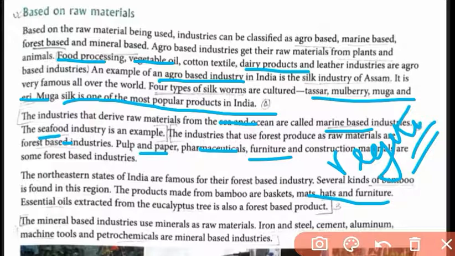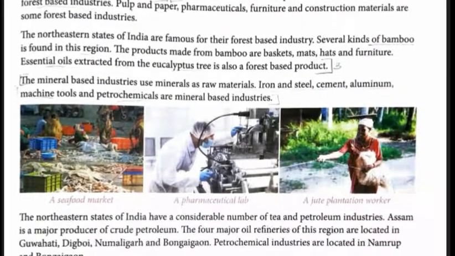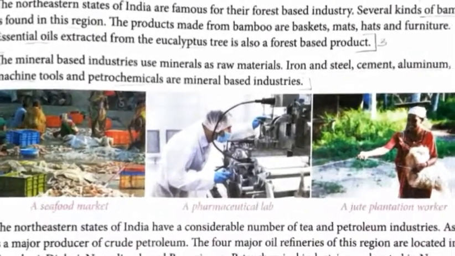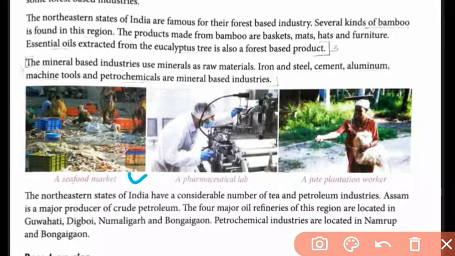There are many small scale industries that run on these kinds of raw materials. Then there are mineral based industries, where the sole raw material is a mineral, like the iron and steel industry, cement industry, aluminium industry and petrochemical industries. Have a look, students, at this picture. The seafood industry is marine based.